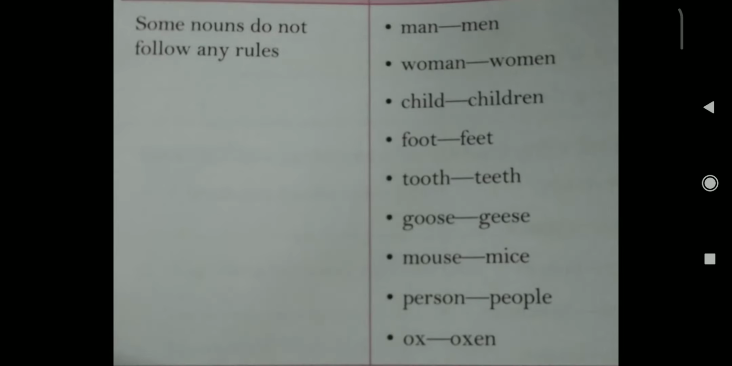Now the next rule is some nouns do not follow any rules. There is no rule for these; we only have to change the singular words into the plural. For example, man, men, woman, women, child, children, foot, feet, tooth, teeth, goose, geese, mouse, mice, person, people, pupil, pupils, ox, oxen.